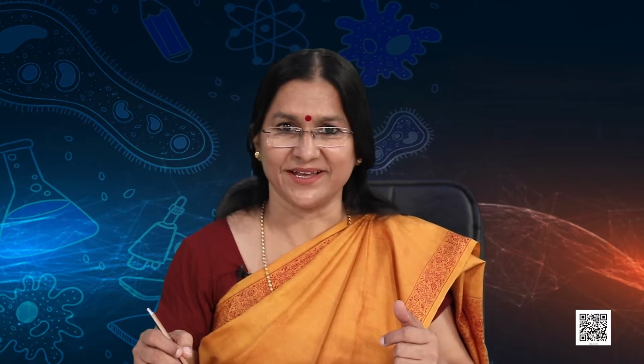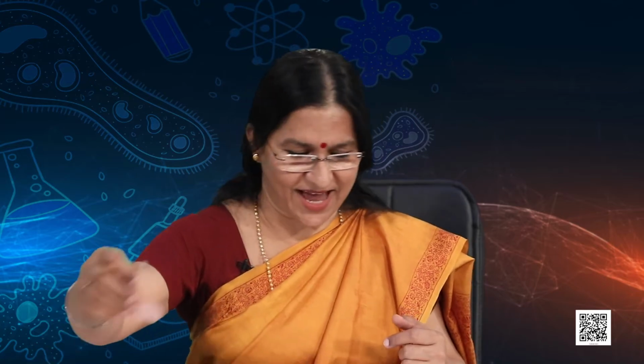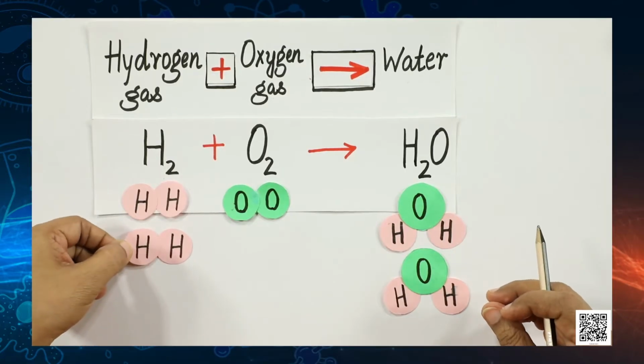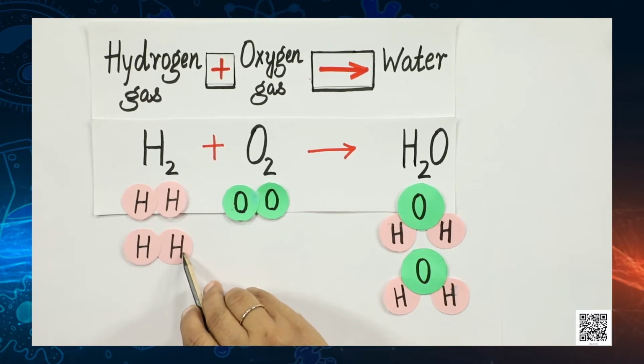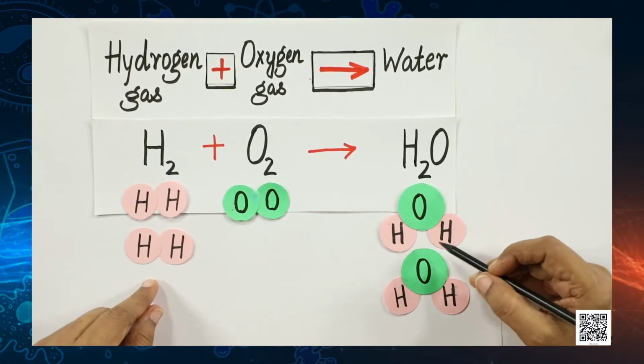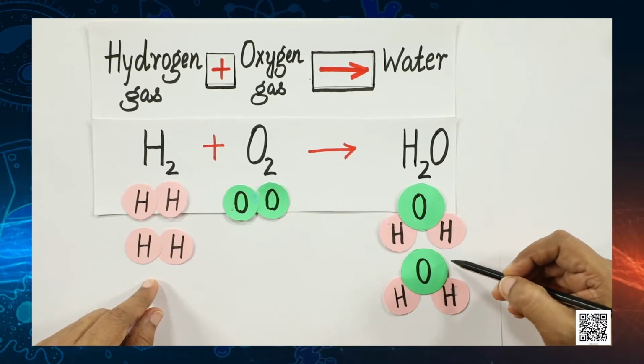So, what do? I am sure by now you know, and you are trying to tell me that why do not you add another molecule of hydrogen? Okay, so let me do that. And here I have added a molecule of hydrogen, and now every atom seems balanced. Okay. So, this is the visual balancing. How do we write it? Oh, you are so quick.